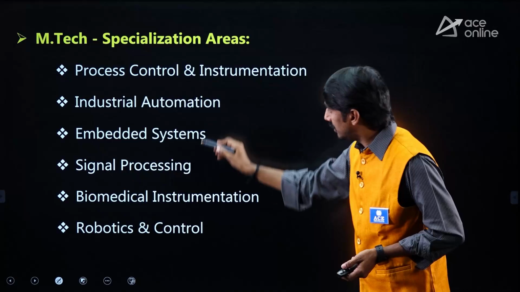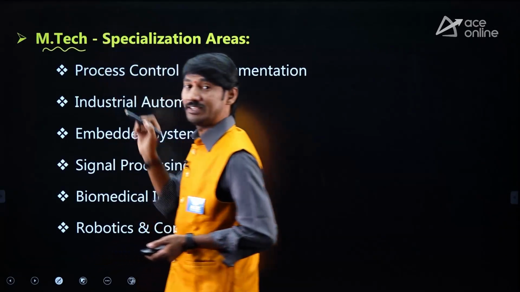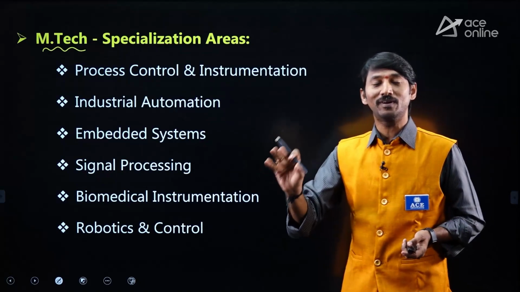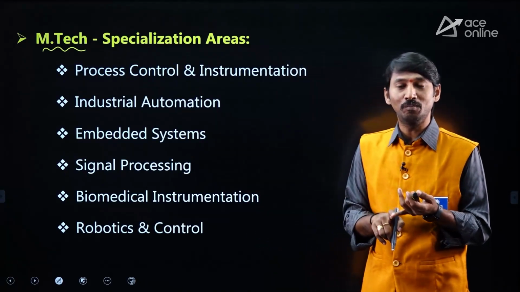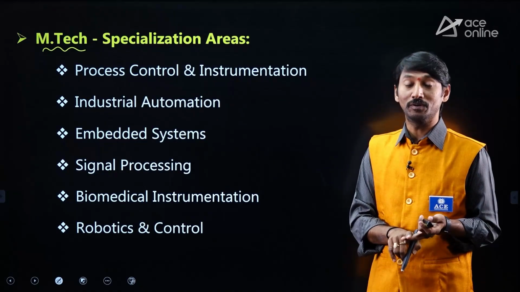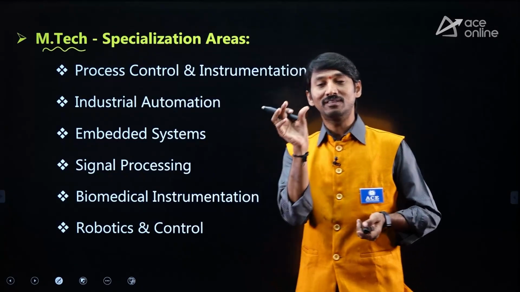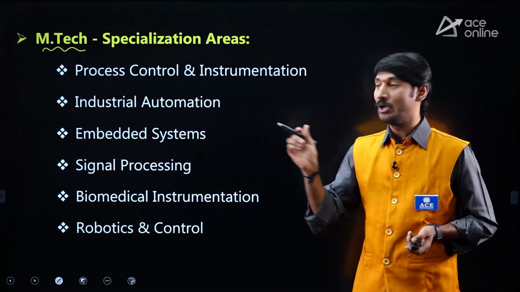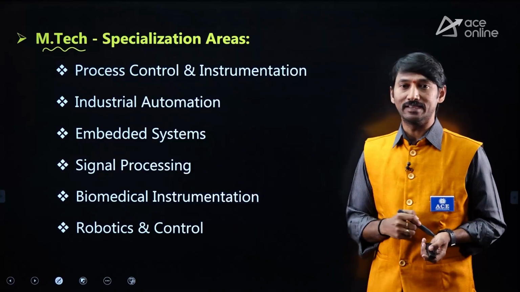Guys, all these specializations are there in your masters, which are suitable not only for IN students but also for electrical people as well as electronics people. That is the reason why, if you write the IN paper, with the IN paper score and rank, you can go ahead for MTech with respect to these specializations.